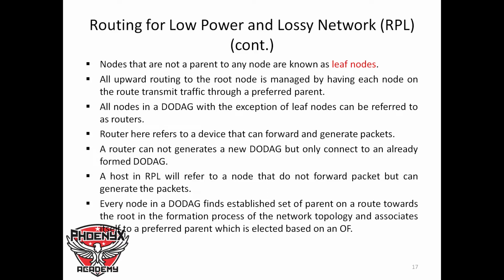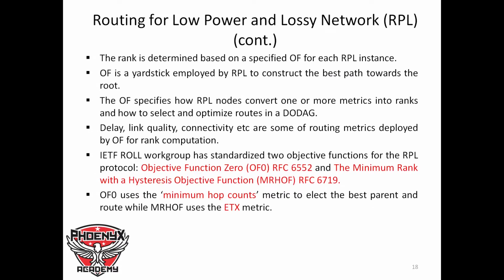Every node in a DODAG can establish a parent on a route toward the root in the formation process of the network topology and associate itself to a preferred parent, which is elected based on an objective function, OF. The rank is determined based on a specified objective function for each RPL instance. Now, OF, objective function, is a yardstick employed by RPL to construct the best path toward the root. The objective function specifies how an RPL node converts one or more metrics into ranks and how to select and optimize routes in a DODAG. Delay, link quality, and connectivity are some of the routing metrics deployed by the objective function for rank computation.